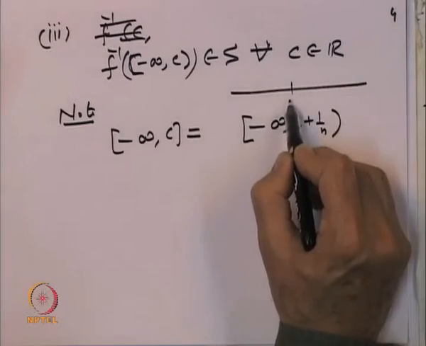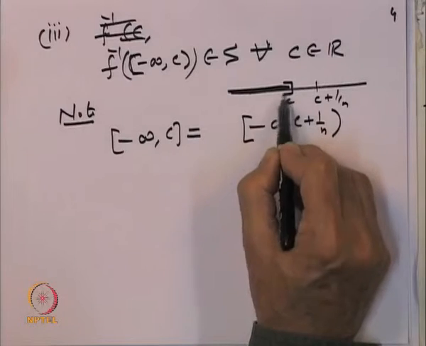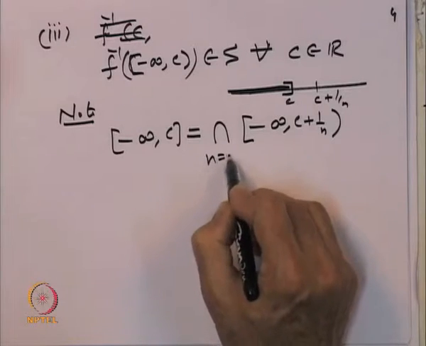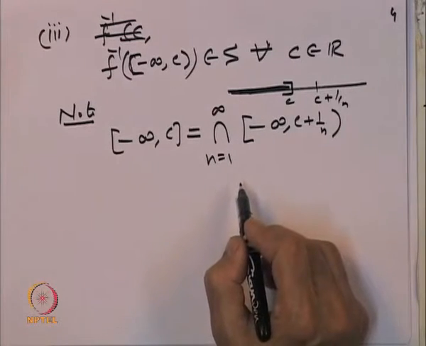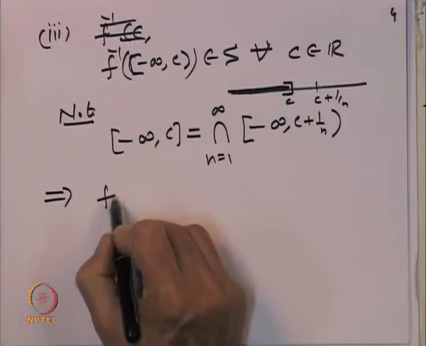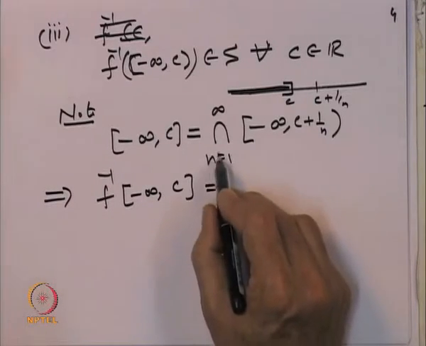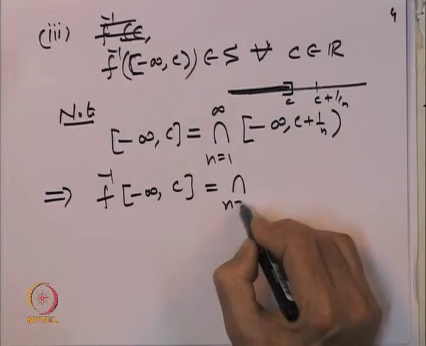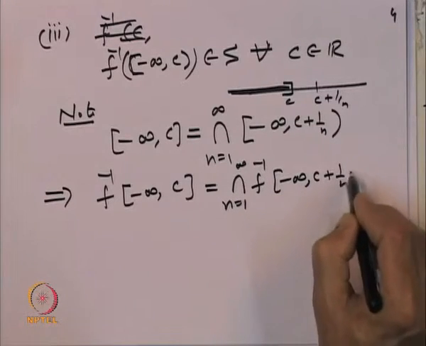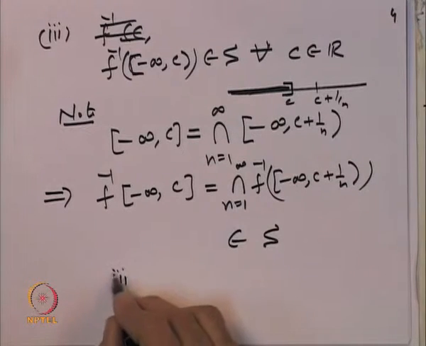So, here is C and here is C plus 1 over n. This closed interval is already inside the interval up to C plus 1 over n for every n. If I take the intersection of all of these, that will give us the closed interval minus infinity to C. So it is similar to the earlier argument. This implies that f inverse of minus infinity to C, which is f inverse of the intersection, that is the intersection of the inverse images, of minus infinity to C plus 1 over n open, and each one of them belongs to S. So this belongs to S. So, 3 implies 4.